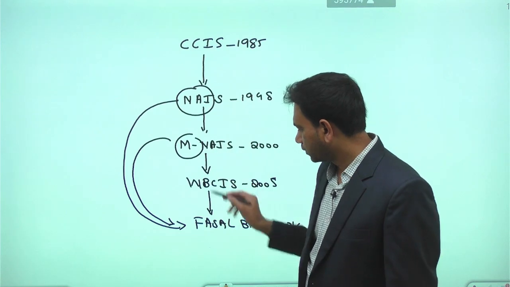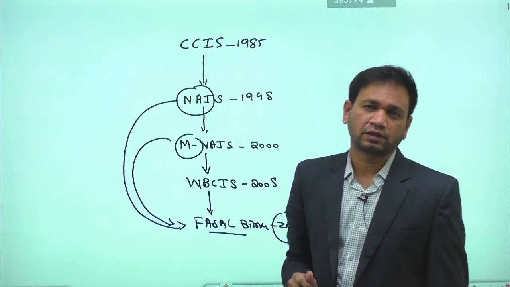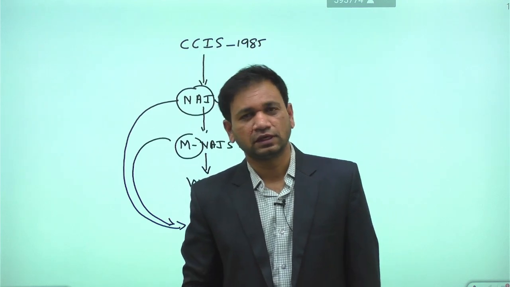So the Fasal Bima Yojana is a compilation of the best features from both schemes. It is applicable for both Kharif and Rabi crops.